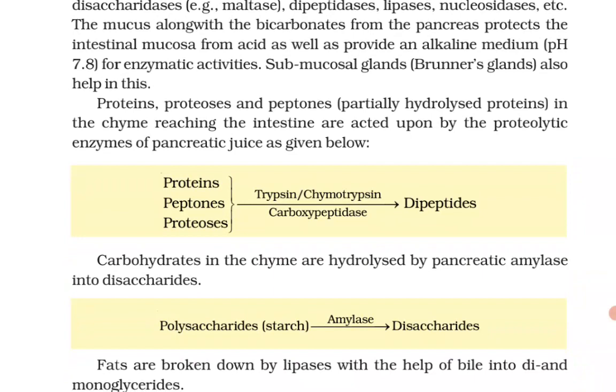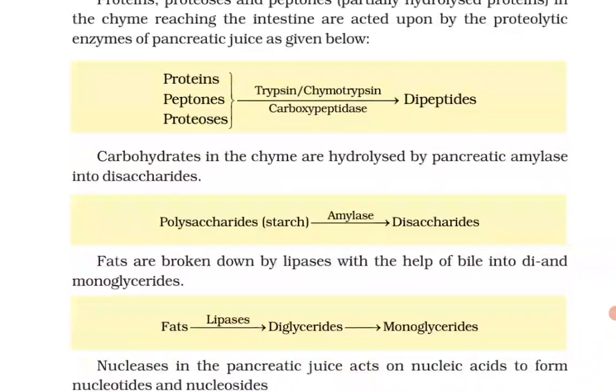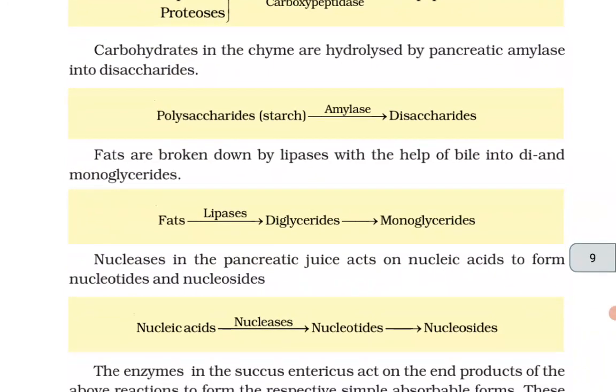Proteins, proteoses and peptones, partially hydrolyzed proteins in the chyme reaching the intestine, are acted upon by the proteolytic enzymes of the pancreatic juice as given below. Proteins, peptones, proteoses in the presence of trypsin, chymotrypsin or carboxypeptidases are converted into dipeptides. Carbohydrates in the chyme are hydrolyzed by pancreatic amylase into disaccharides. Polysaccharides, that is starch, in the presence of amylase are converted into disaccharides.